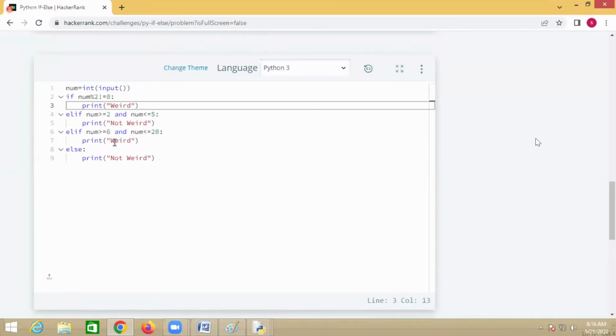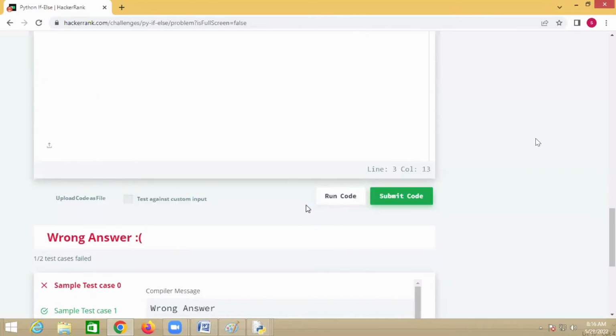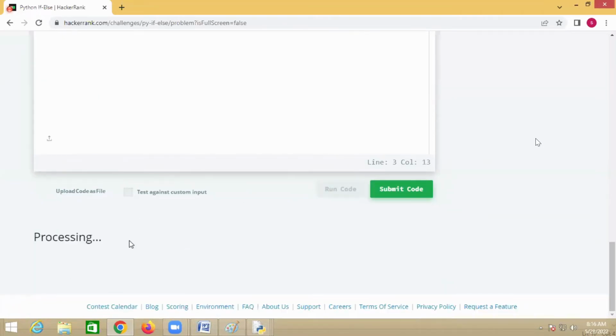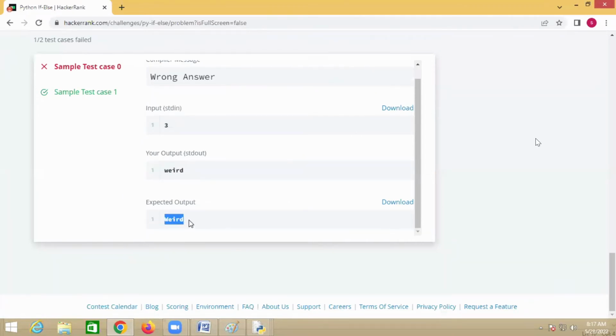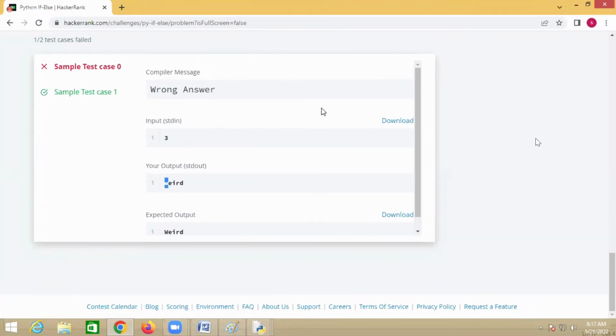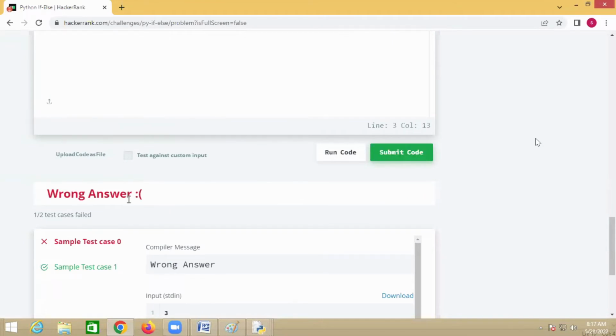Because the W is in small letter, it gives the wrong answer. But everything is fine, my logic is fine. In the place of a capital W in Weird, I've given a small one, so immediately it will show you a wrong answer.